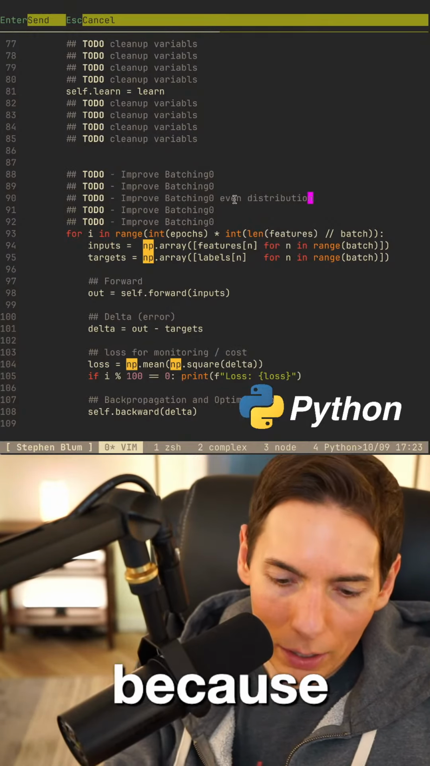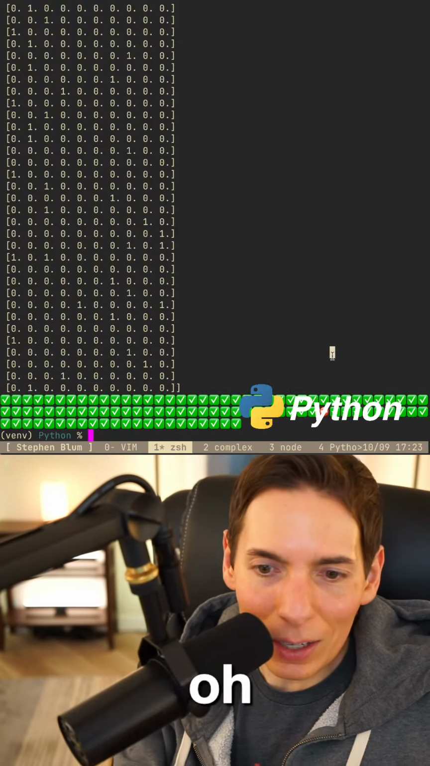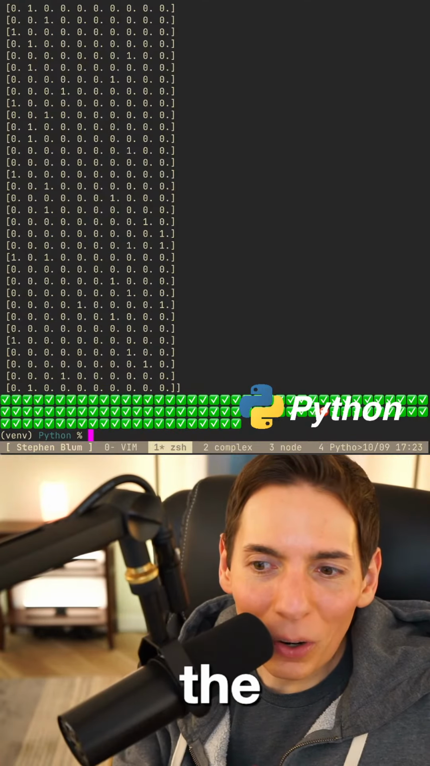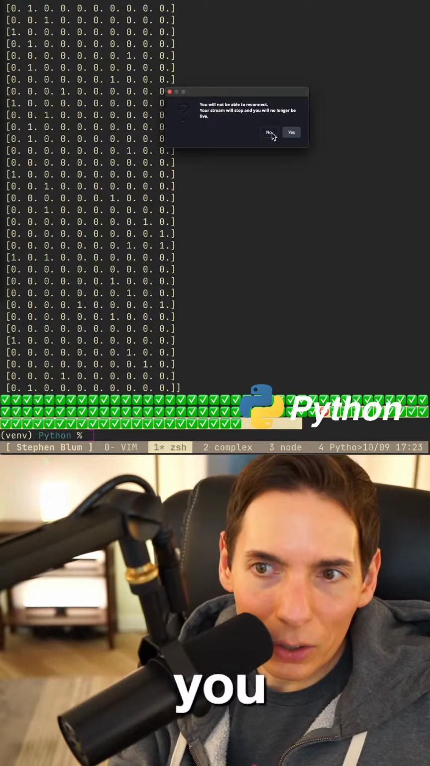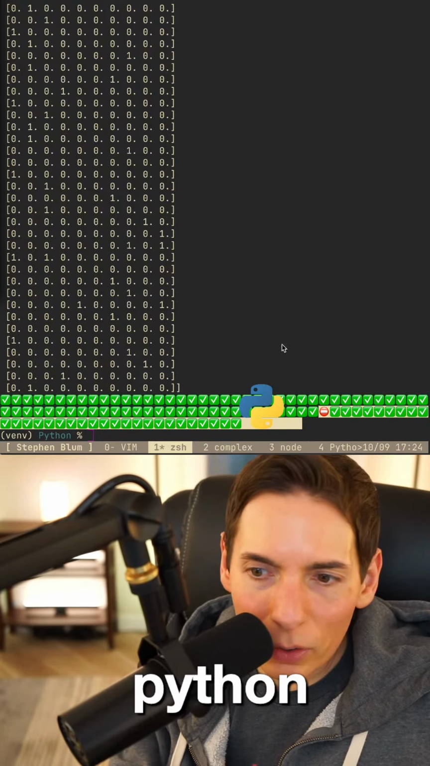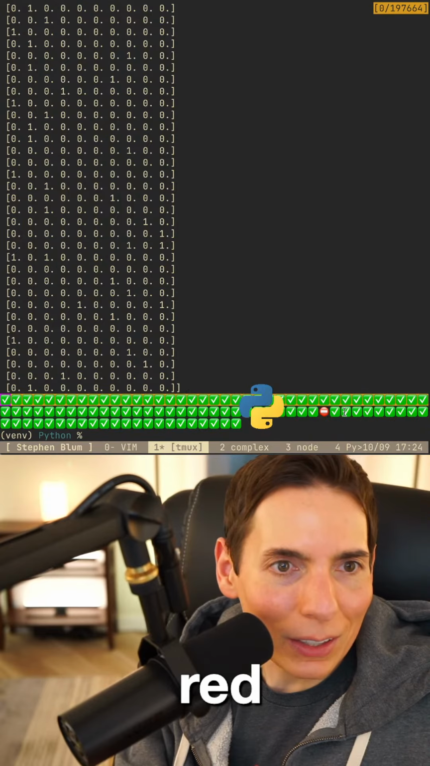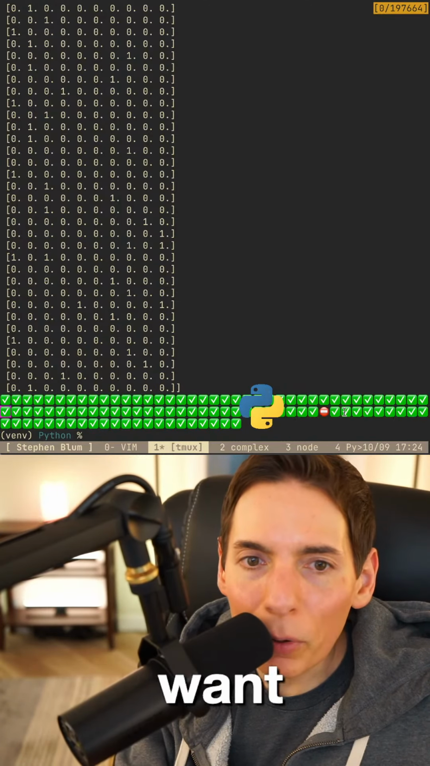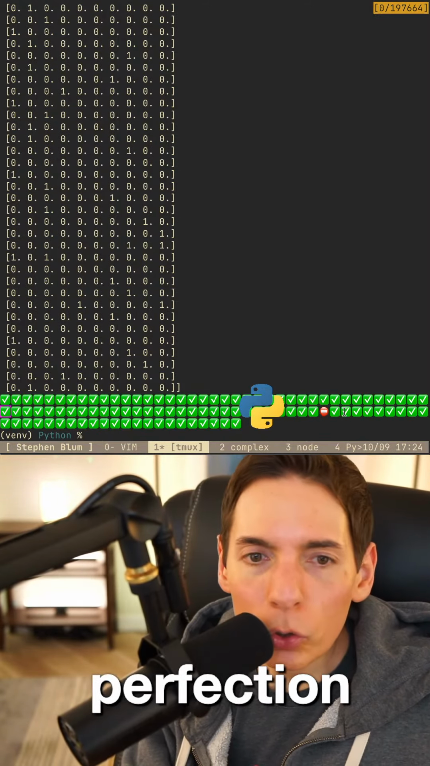We'll improve our batching so that it has a nice even distribution and we don't miss anything in our range. Look right here, right behind the Python, there's one red block. I don't know if you can see it very well, but we want to solve that. We want to get everything perfect, you guys. I want perfection, so we'll do perfection tomorrow.